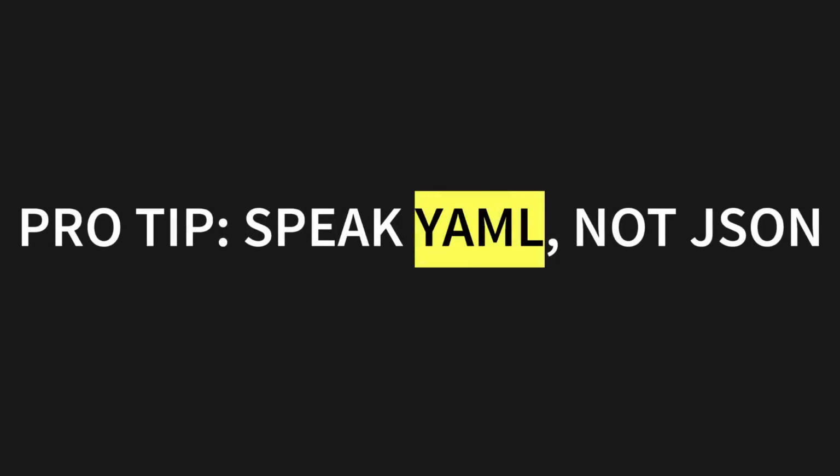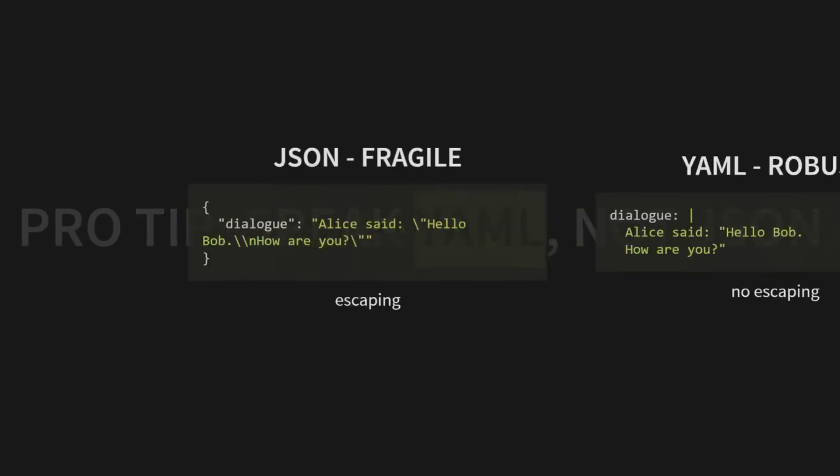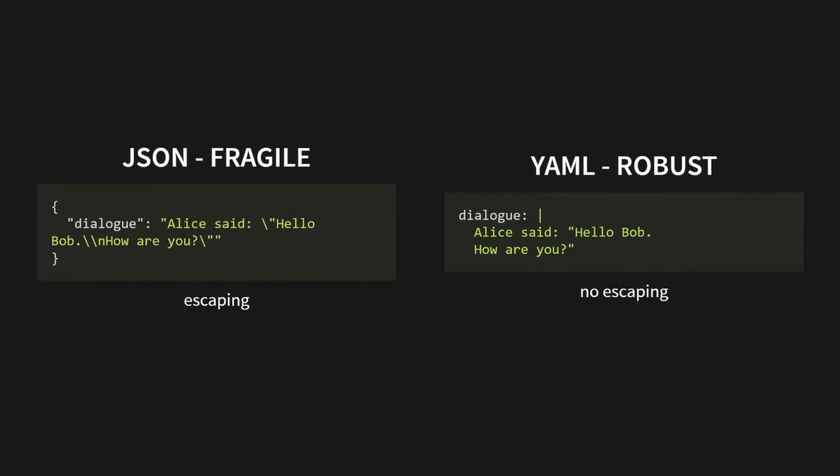Tip number 1. Speak YAML, not JSON. You've probably heard of JSON. It's the standard for APIs everywhere. But for getting structured data from an LLM, JSON can be surprisingly fragile. Why? Because of quotes and new lines. JSON is very strict. If your text contains a double quote, it must be escaped with a backslash. If it contains a new line, it must be represented as \n. LLMs are notoriously bad at this. They're trained on human language, not strict programming syntax. They often forget to escape a quote or mess up the new line character, which makes the entire output invalid.